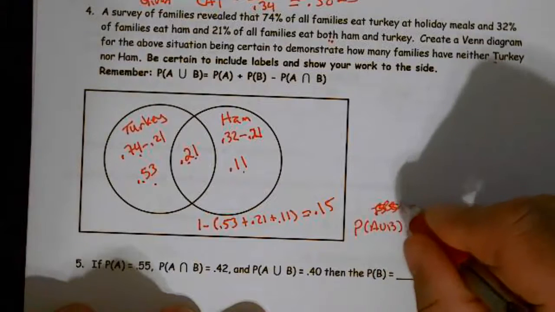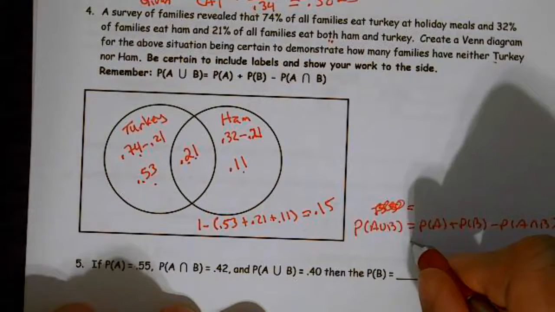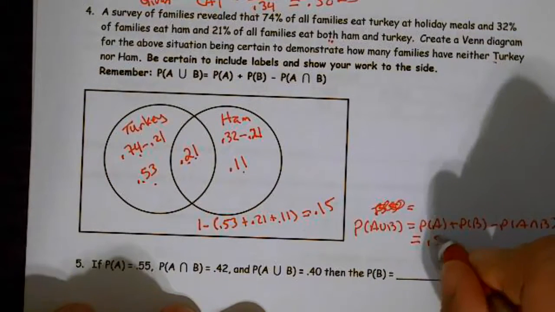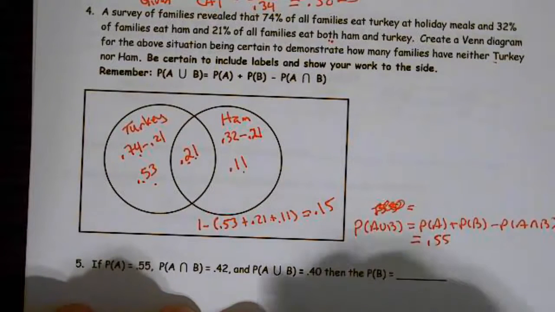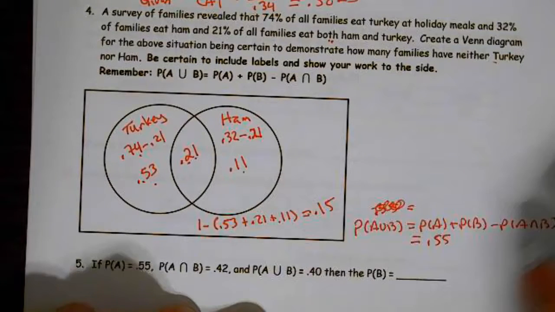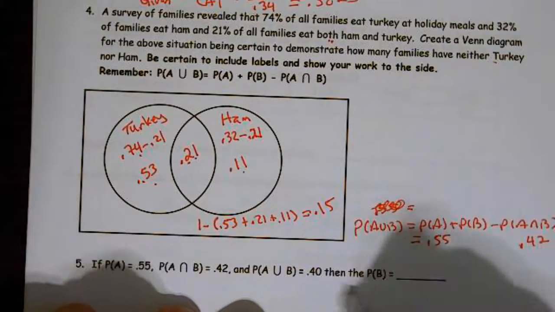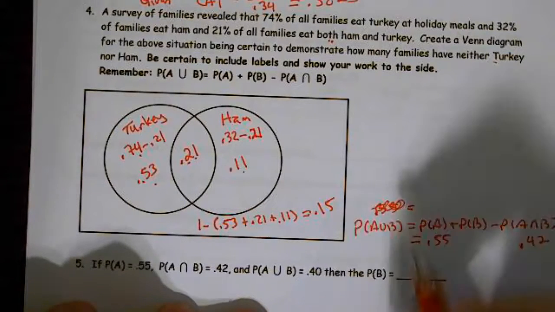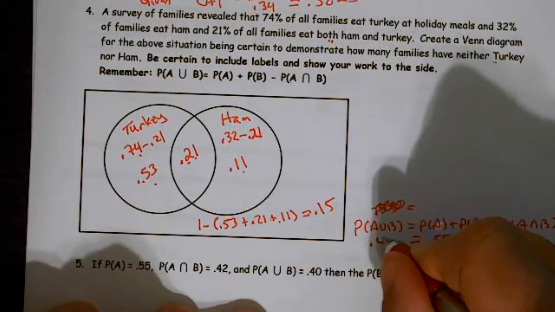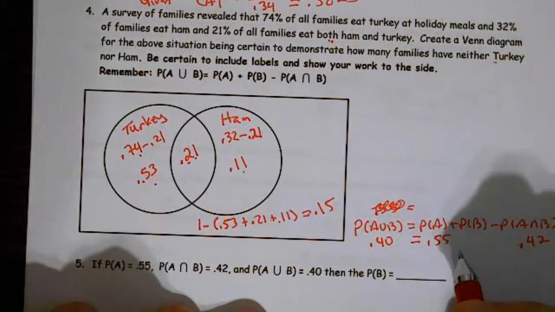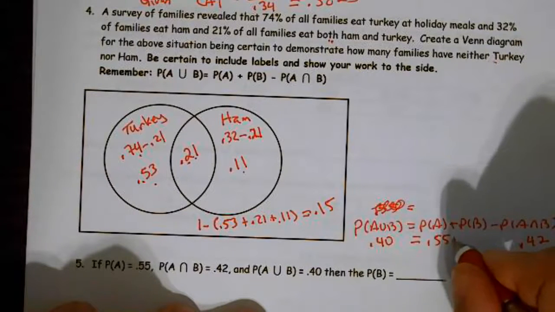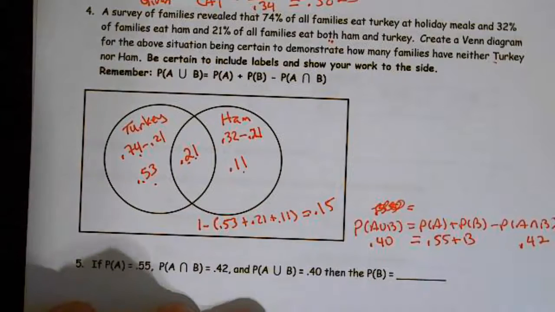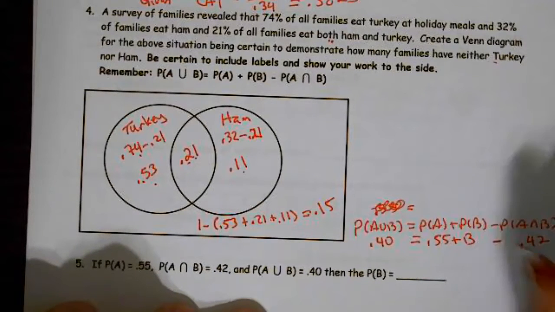Oh, I'm sorry, I wrote this wrong. They said A is 0.55. There we go. They tell me my intersection right here is 0.42, and they tell me my union is 0.4. But what they didn't tell me is what B is. So plus B. And remember, there's a minus sign right there.